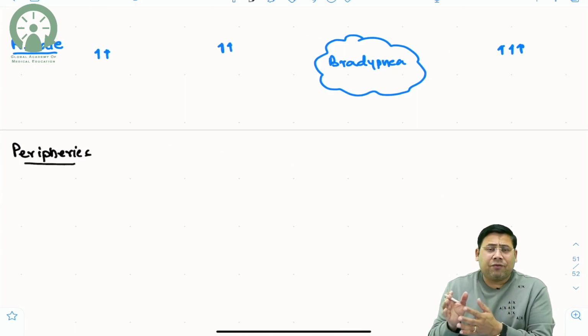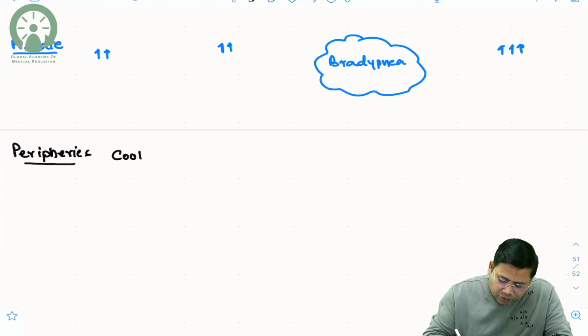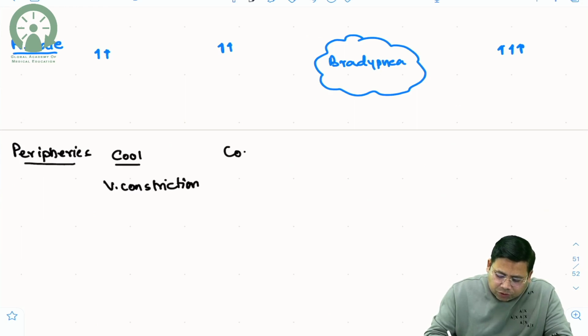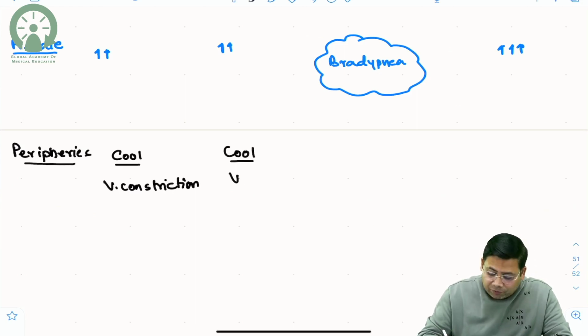That is why blood is diverted from the periphery. So there is an increase in peripheral resistance, so less blood is there, and that is why extremities tend to be cool. So why are the extremities cool? Because of the concept of vasoconstriction. So vasoconstriction is there in both cardiogenic shock and hypovolemic shock.